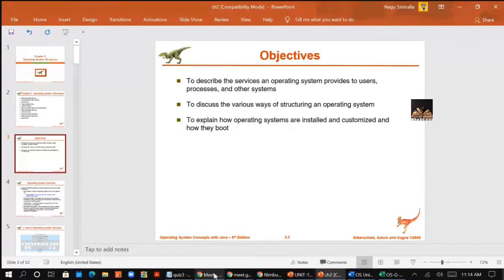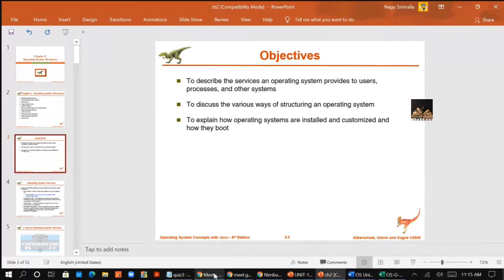You all know that the OS provides an environment for the execution of programs. For this, the OS provides some services to the programs and the users. These services are provided for the convenience of the programmer and to make the programmer's task easier.